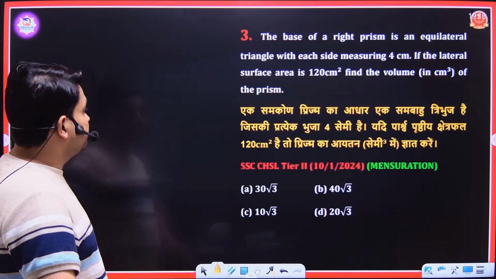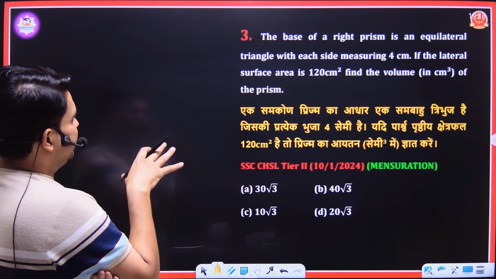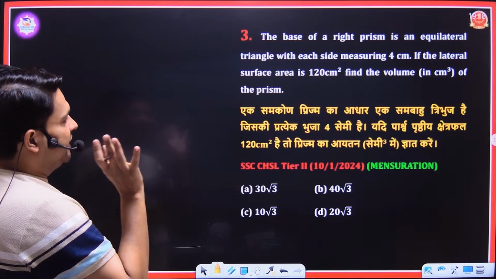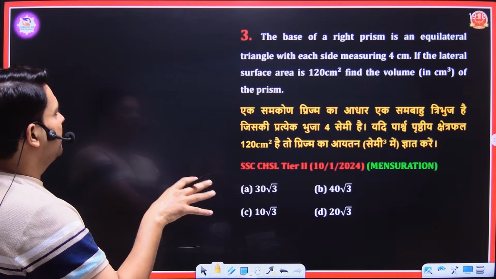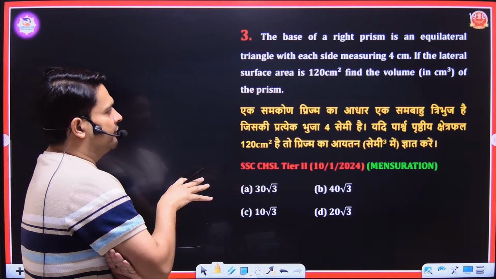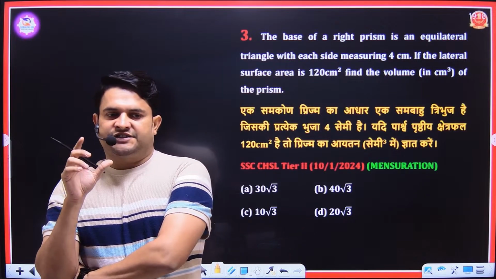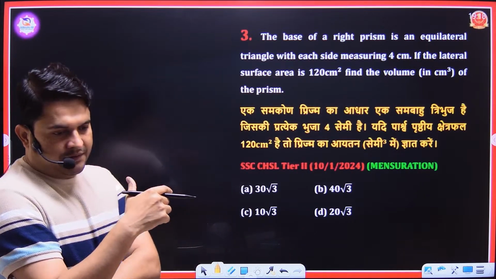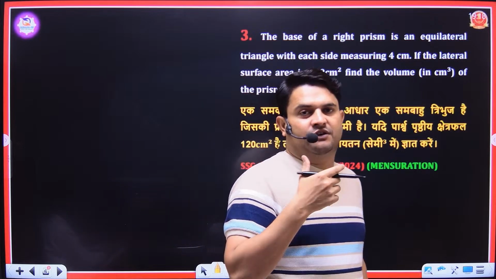Next, the base of a prism is an equilateral triangle with each side measuring 4 cm. If the lateral surface area is 120 cm square, find the volume of the prism. See, you have to find the volume of the prism. A prism is a 3D figure which has the same base and the same top. Means any 3D figure which has same base and same top is called a prism.